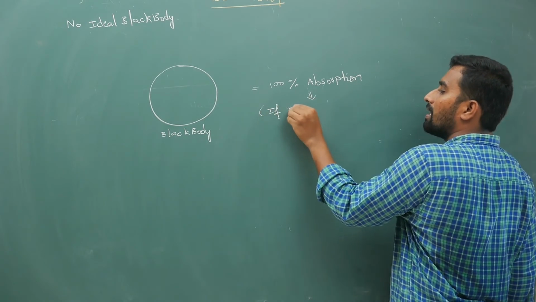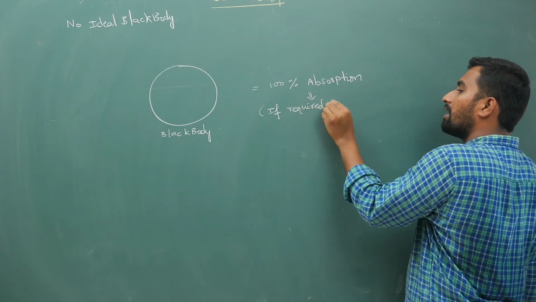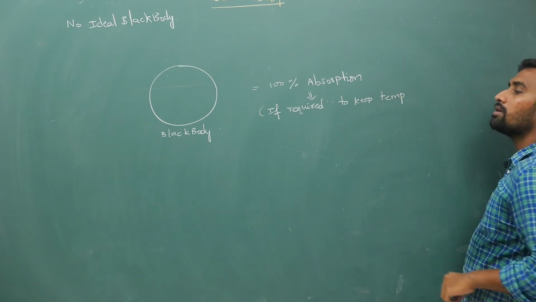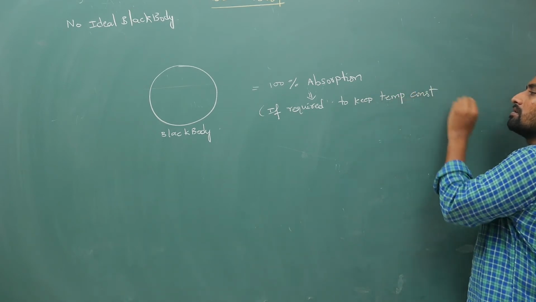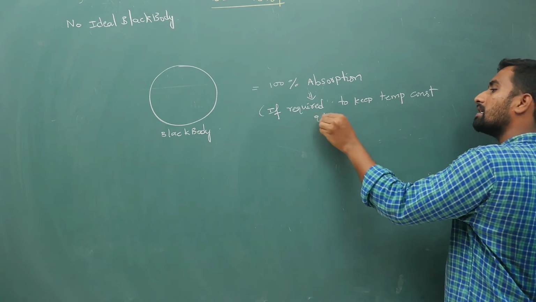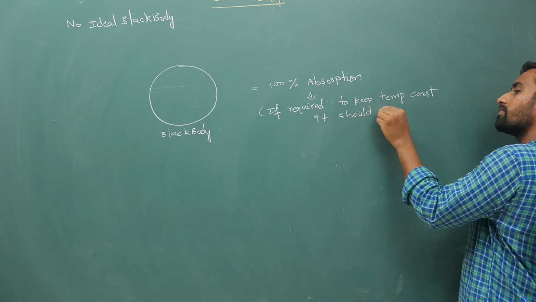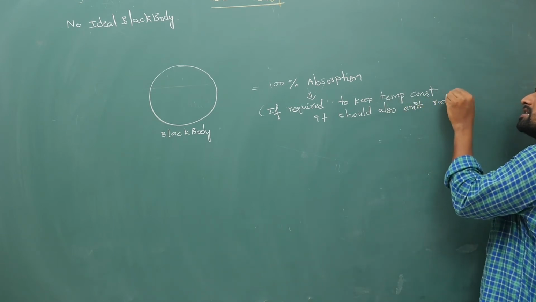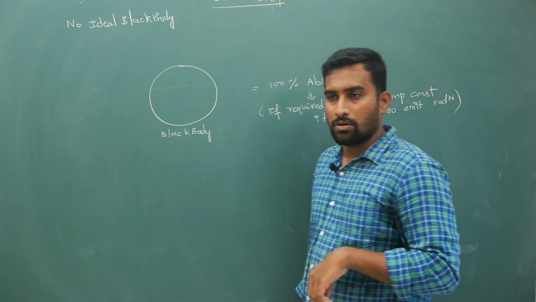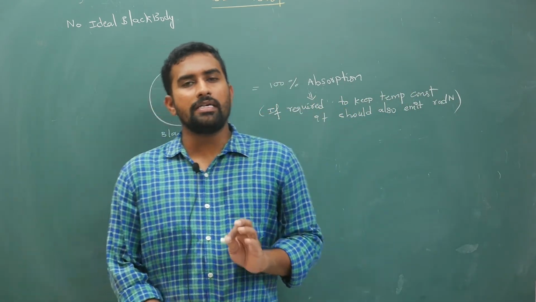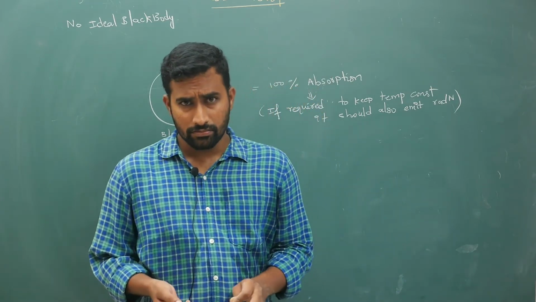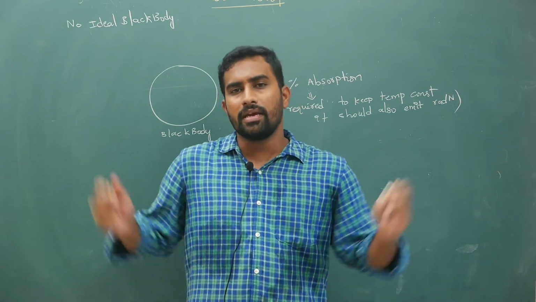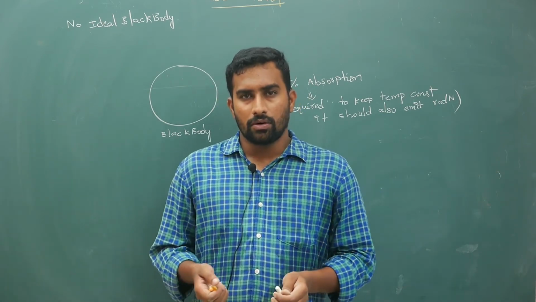If required, I will write an extra point here: to keep the temperature constant, it should also emit radiation, heat radiation energy. My point is this: if you have a body that absorbs 100% energy, you give any energy, it should only take it.